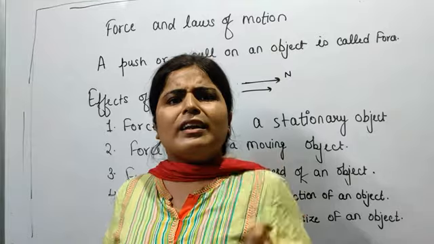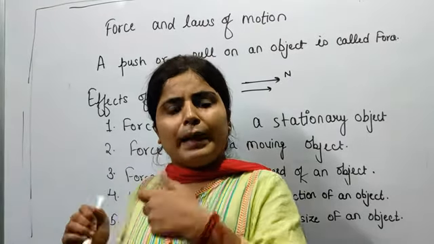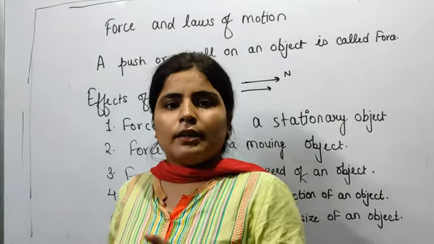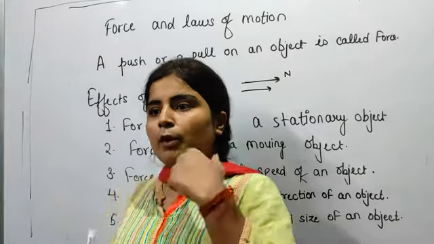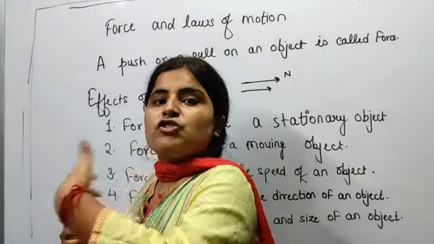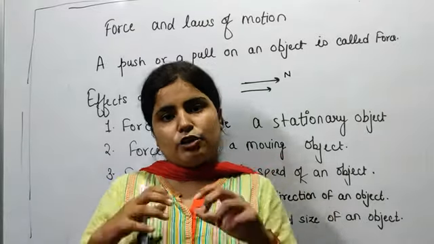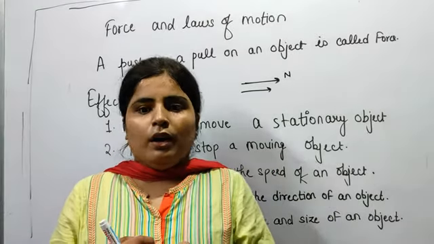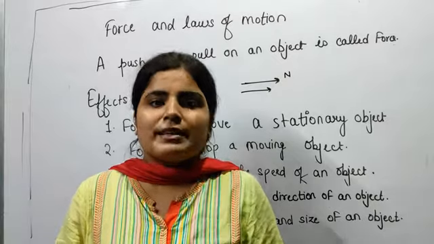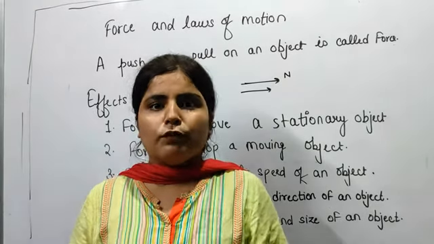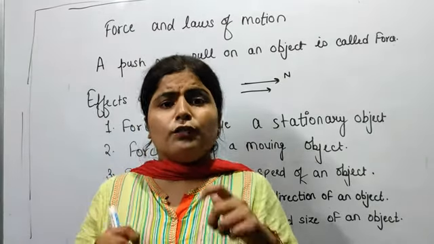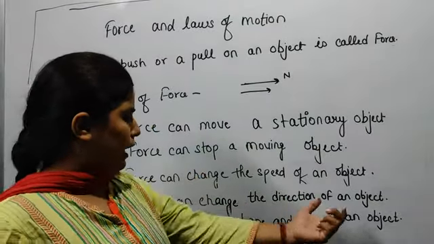Similarly, in case of cricket, whenever the batsman hits the ball, the direction of the ball will change. So the force can also change the direction of a motion. We can change the direction of a bicycle by applying force. So force can change the direction of an object.